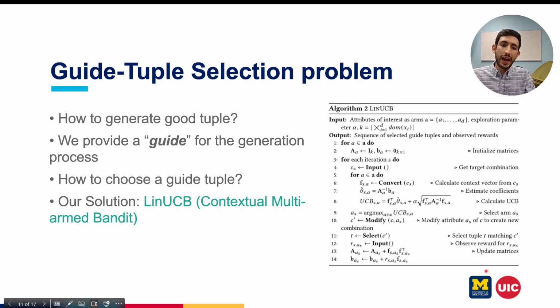Here we can add a guide to the generation process. Instead of relying only on the imagination of the foundation model, we can have a guide image that helps the foundation model generate a picture like this guide image. So how can we choose this guide image? This is a problem that we resolve using LinUCB and contextual multi-arm bandits.